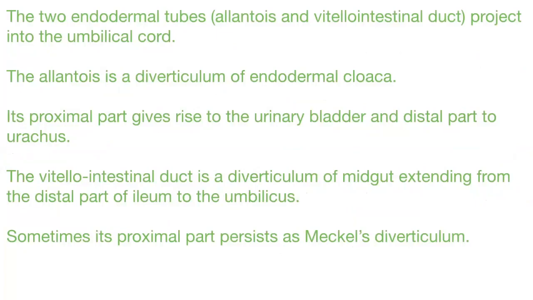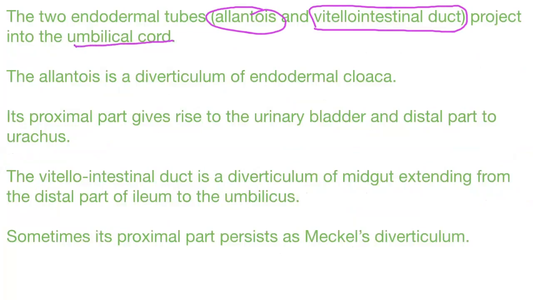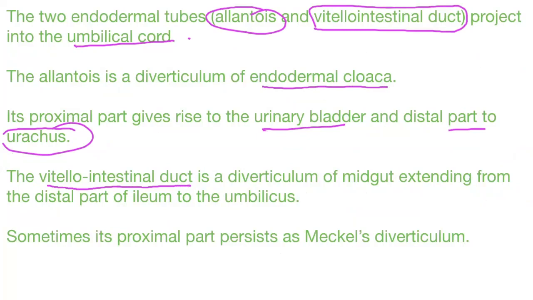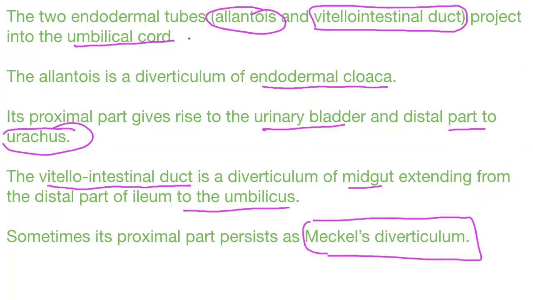The two endodermal tubes, the allantois and the vitellointestinal duct, project into the umbilical cord. The allantois is a diverticulum of the endodermal cloaca. Its proximal part gives rise to the urinary bladder and the distal part to the urachus. The vitellointestinal duct is a diverticulum of the midgut extending from the distal part of the ileum to the umbilicus. Sometimes its proximal part persists as Meckel's diverticulum.